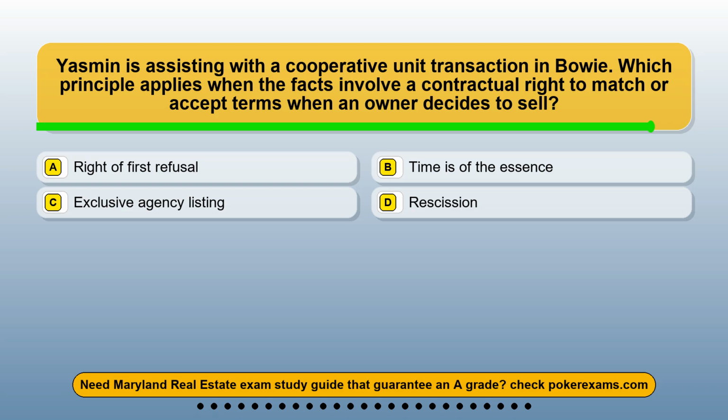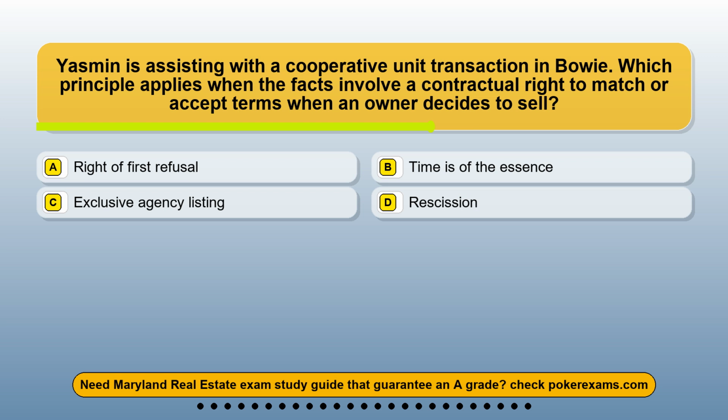Question 1. Yasmin is assisting with a cooperative unit transaction in Bowie. Which principle applies when the facts involve a contractual right to match or accept terms when an owner decides to sell? Option A. Right of first refusal. Option B. Time is of the essence. Option C. Exclusive agency listing. Option D. Rescission.